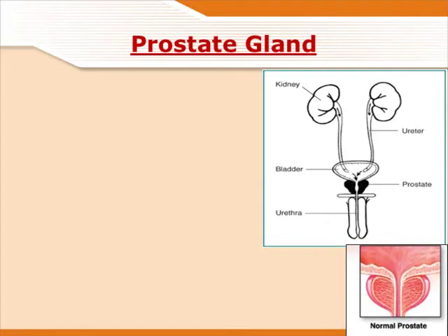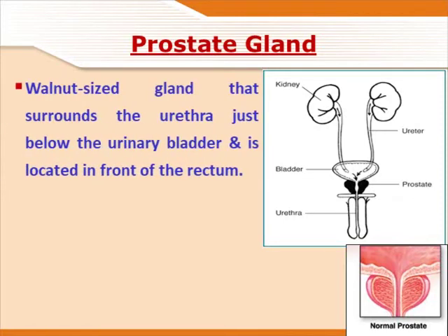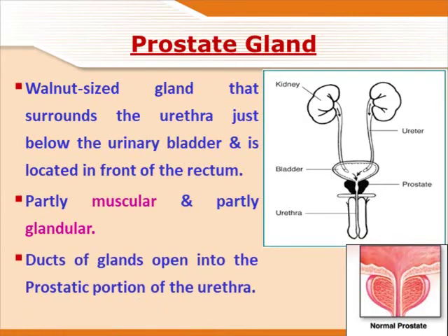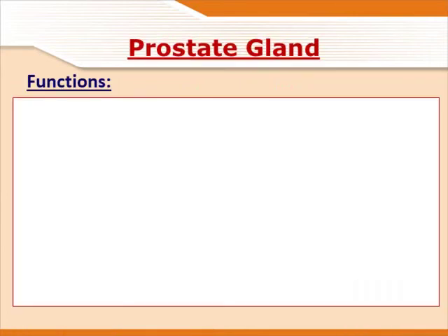Although the prostate gland is a part of the male reproductive system, it plays an important role in the urinary system. Thus, we will learn about the prostate gland. The prostate gland is a walnut-sized gland that surrounds the urethra just below the urinary bladder. It is partly muscular and partly glandular, and opens into the urethra. The prostate gland is responsible for various functions.